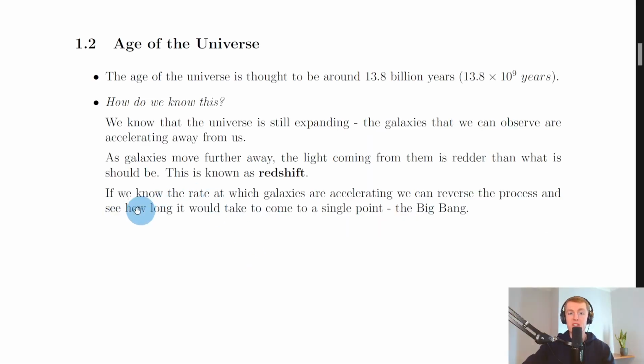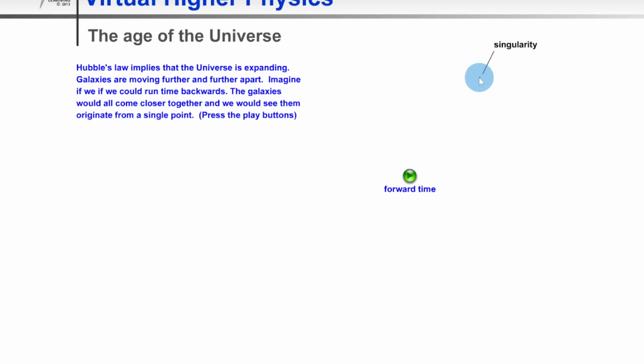Going back to the notes, it says here, if we know the rate at which galaxies are accelerating, we can reverse the process and see how long it would take to come to a single point, which is known as the singularity in the Big Bang. To visualize this, I'll show you a quick simulation. Here you'll see a wee dot called a singularity, and this is thought to be the single point of matter from which the Big Bang started. If we click play here to go forward in time, you'll see the universe expand from that single point, the singularity.